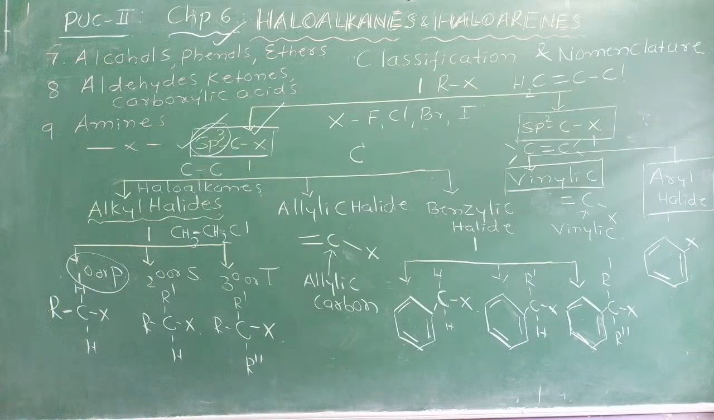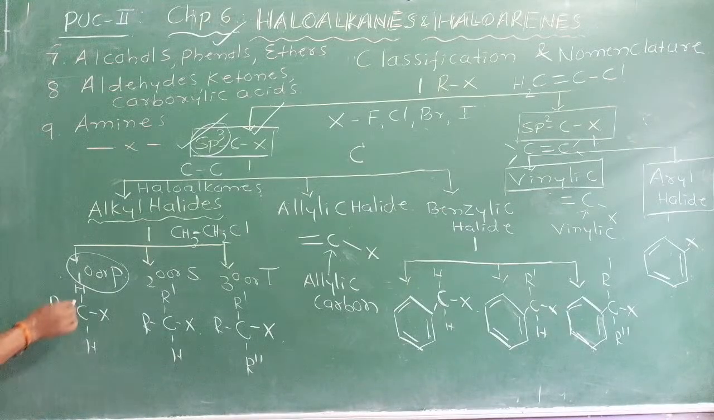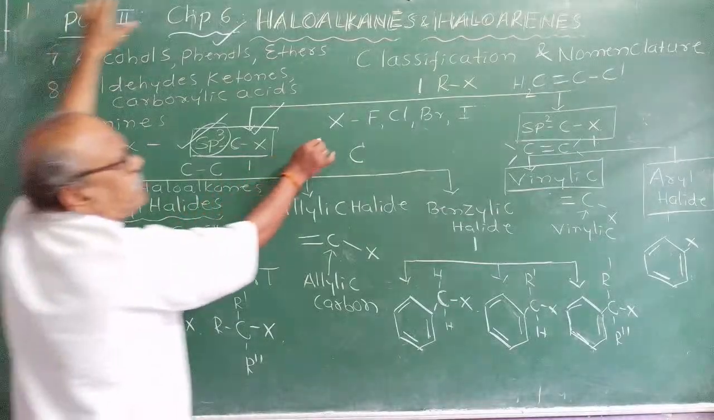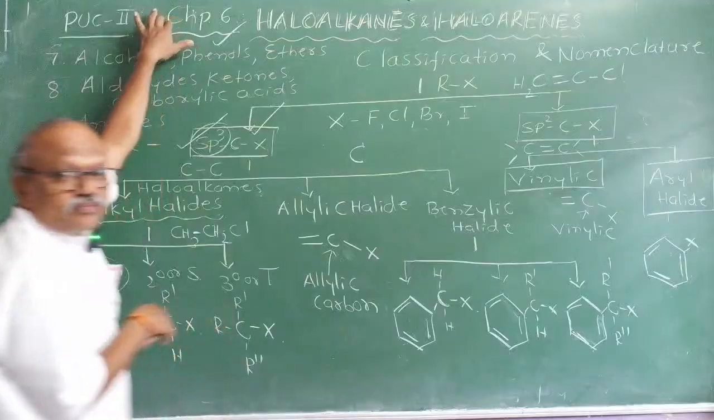Given an organic compound for nomenclature, you have to identify to which particular class it belongs. Is it primary, secondary, or tertiary? In case of secondary, only one hydrogen atom will be there. Another hydrogen atom means out of 4 valencies of the carbon atom, 1 valence is satisfied by a halogen atom. This halogen atom may be fluorine, chlorine, bromine, or iodine.